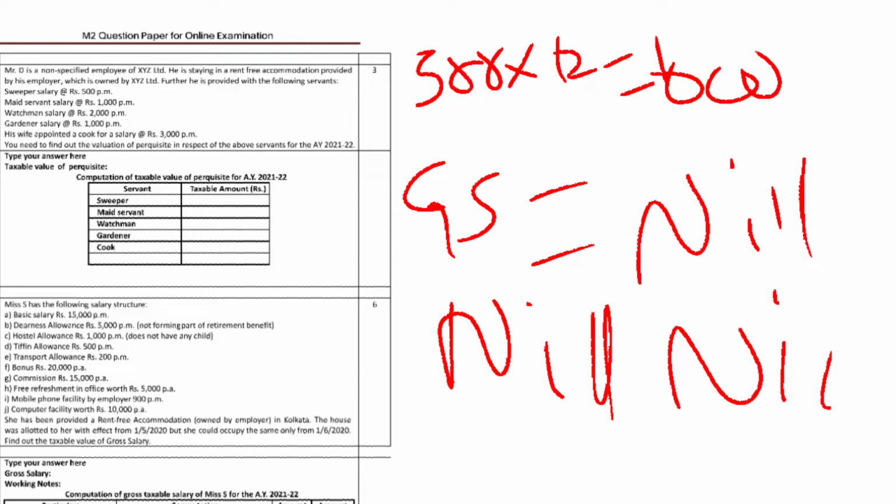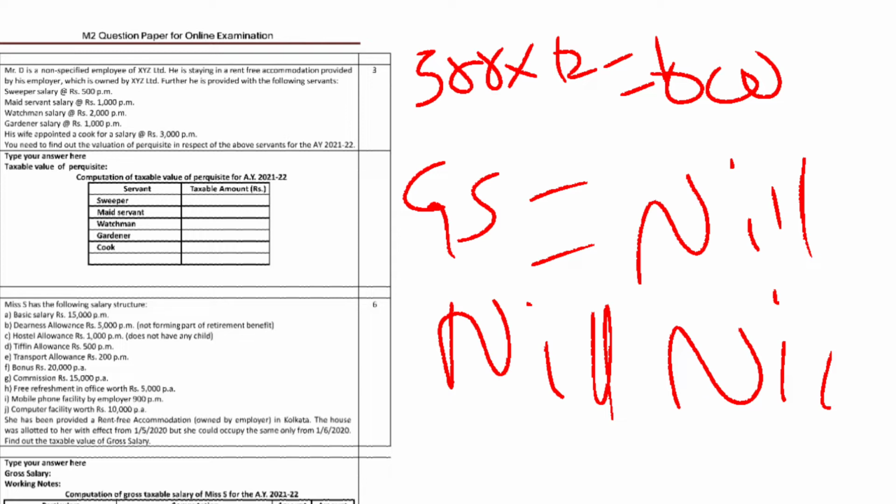The cook salary is taxable, 36,000, in both cases, whether specified or non-specified employee. The maid servant is exempted only for a non-specified employee. In this problem, Mr. D is a non-specified employee, so it is exempted. We calculate nil.